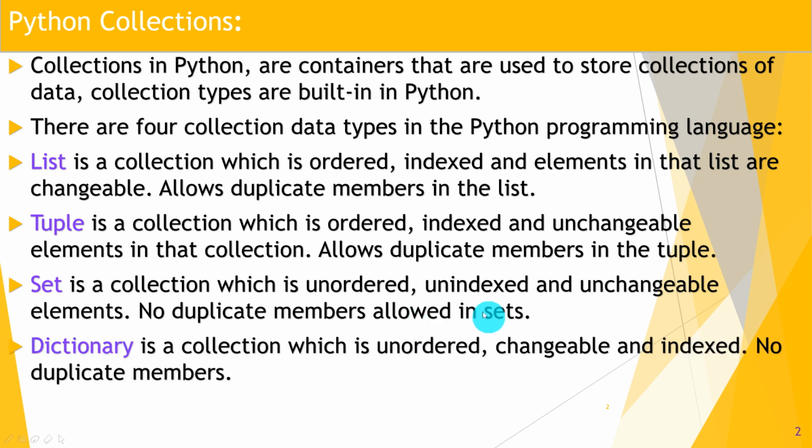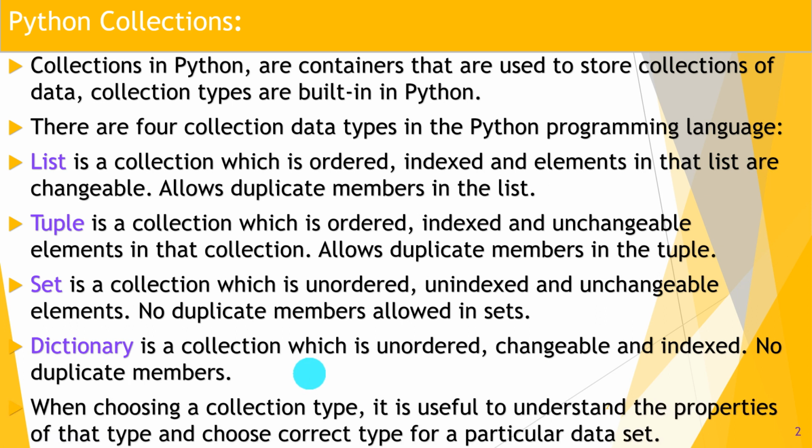So move to the next collection type, that is dictionary. Dictionary is a collection which is unordered, changeable, meaning we can change the values, and indexed. So dictionary is indexed but unordered. We can change the elements in the dictionary and no duplicate members are allowed. So these are 4 different types of collection.